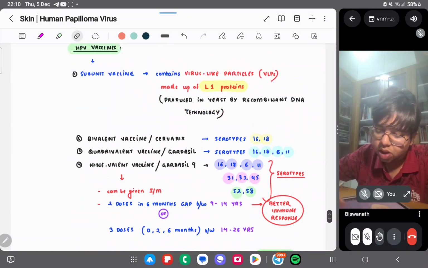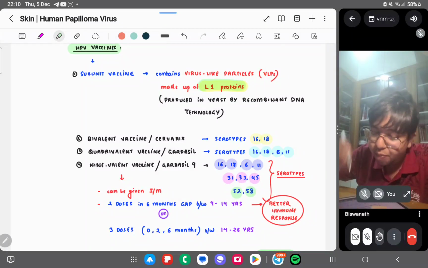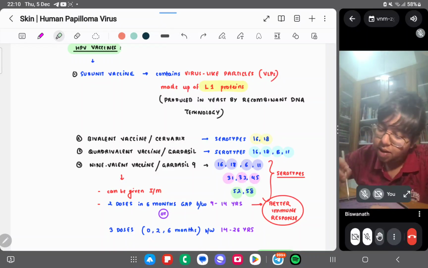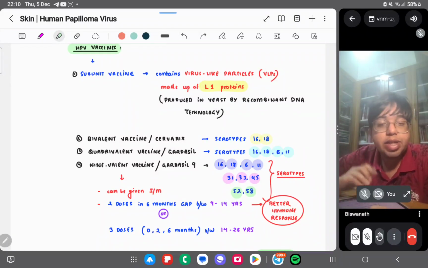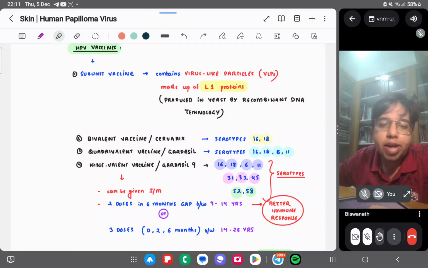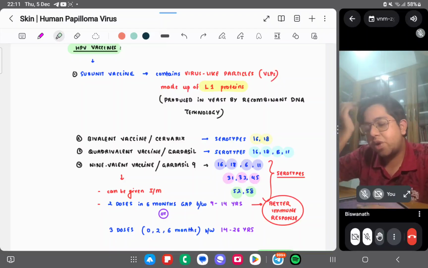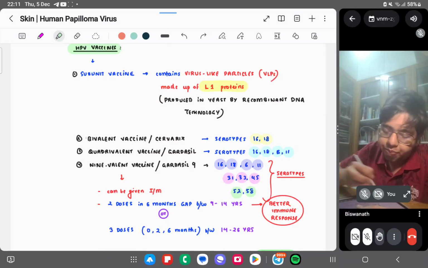I was talking about the subunit vaccine. The subunit vaccine contains virus-like particles made up of L1 protein, produced in yeast by recombinant DNA technique. Is L1 protein a structural protein or non-structural protein? A structural protein. Is it an early protein or late protein? L means late protein. What is it coding for? The major capsid protein, right? L1 is the major capsid protein, so it's targeting the major capsid protein.